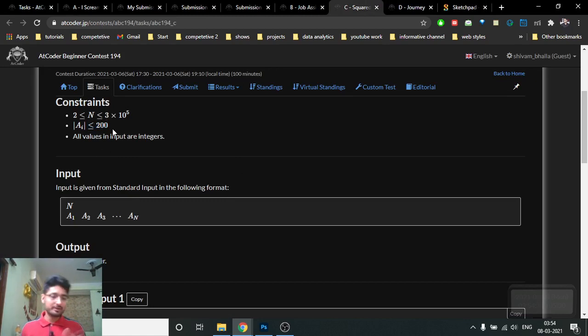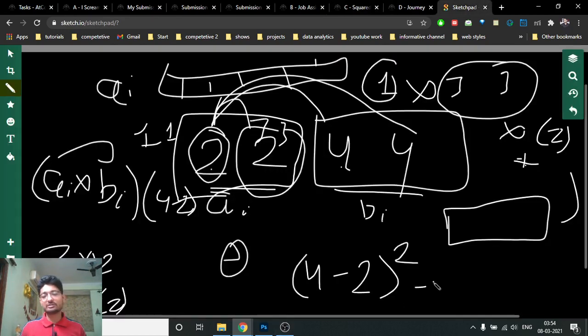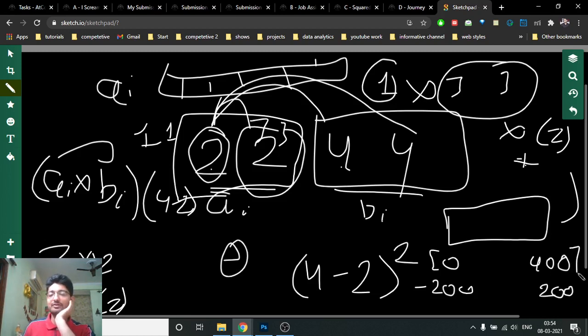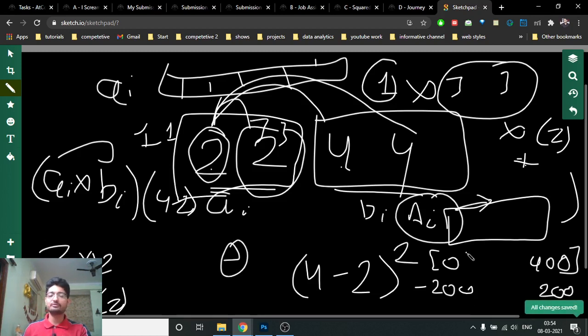So for the minus 200 values, what you can do here is, the ai values come from minus 200 to 200. So it's better to just add 200 on both sides, so it will become from 0 to 400. I hope you get the point. So for every value of ai which is inputted, we will add 200 to it, such that it will shift by 200 points, and all the values will be between 0 and 400.